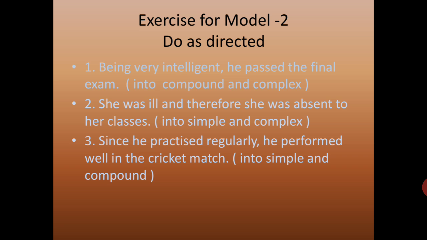I will post the answers after some time. Second sentence: she was ill and therefore she was absent from her classes. She was ill, one main clause. She was absent from her classes, another main clause. In between there is a coordinating conjunction. It is a compound sentence. So you need to change it into a simple sentence and a complex sentence. Next one: since he practiced regularly, he performed well in the cricket match. This is a complex sentence, so you need to change it into simple and compound sentences.